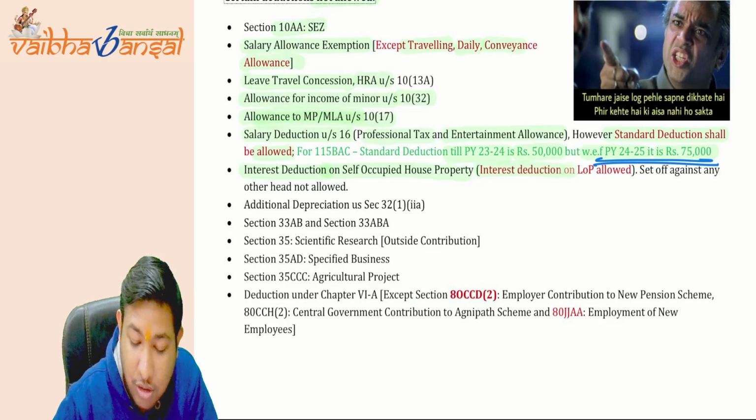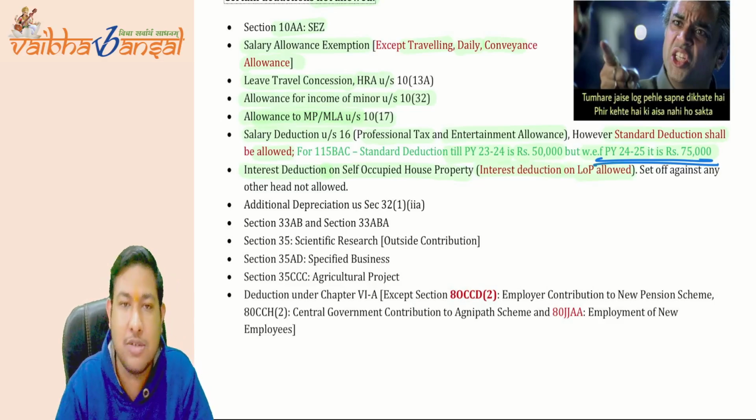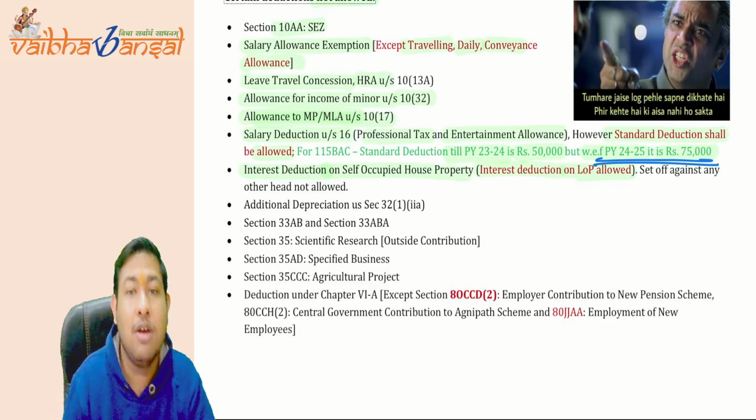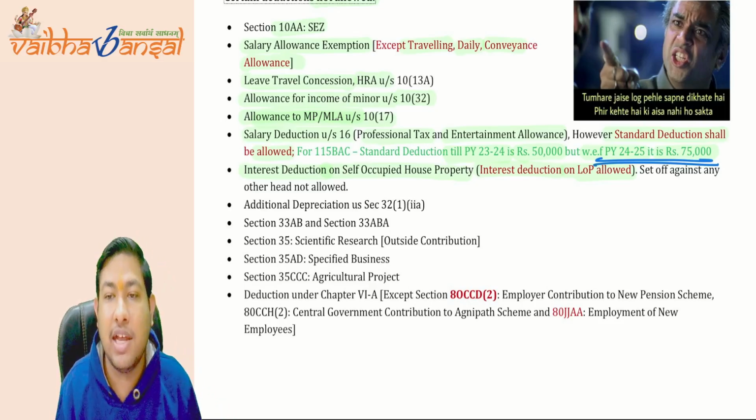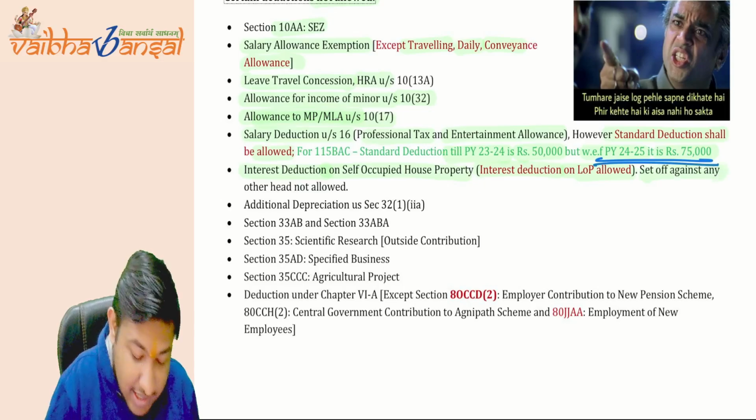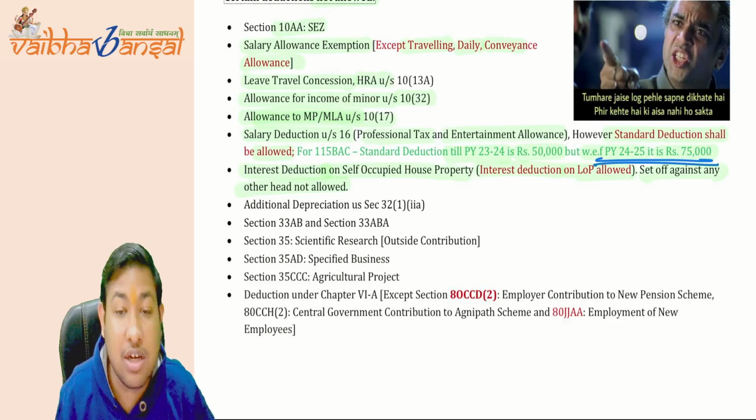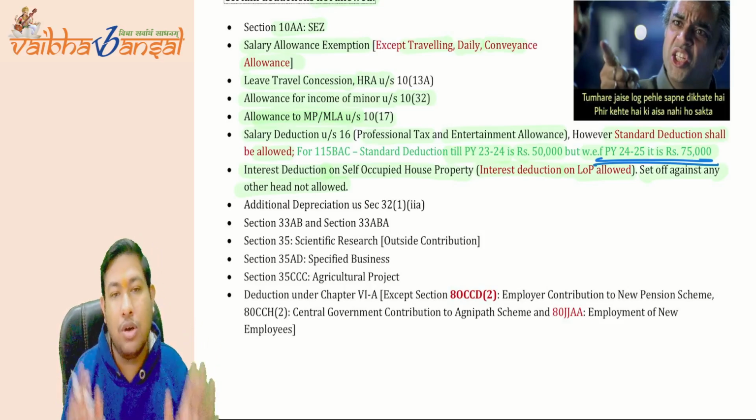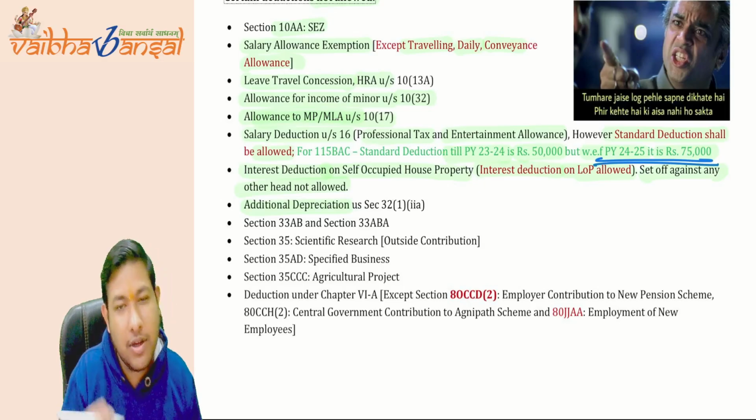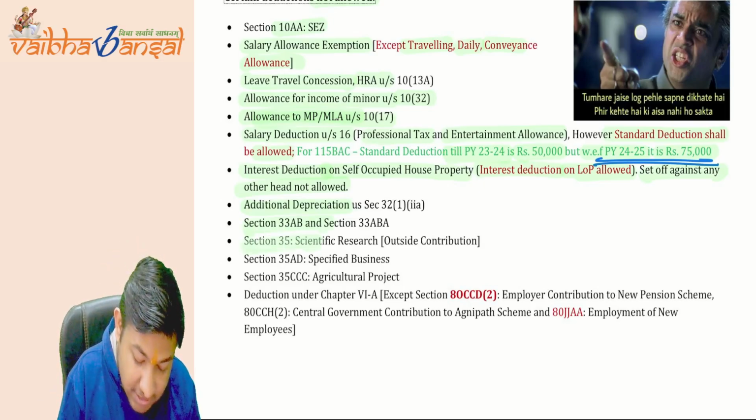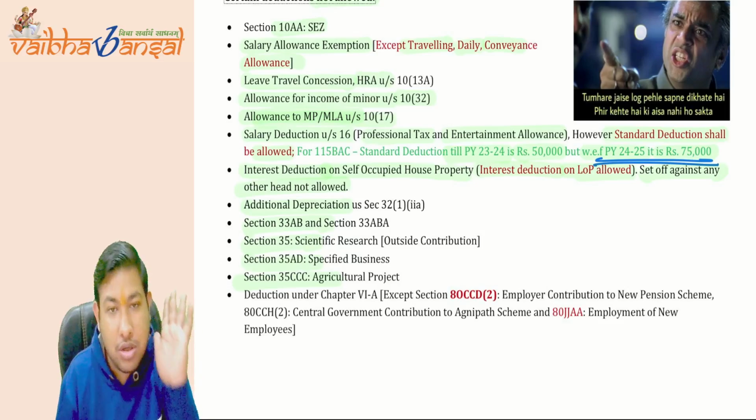You can claim any amount of the deduction. So interest deduction on the LOP is allowed here as well, but for self-occupied property they disallowed it. Set off against any other head is not allowed. You cannot allow any other head set off, so set off is also not allowed here. Additional depreciation we will study in PGBP. These all sections we will study in PGBP. These are also not allowed.